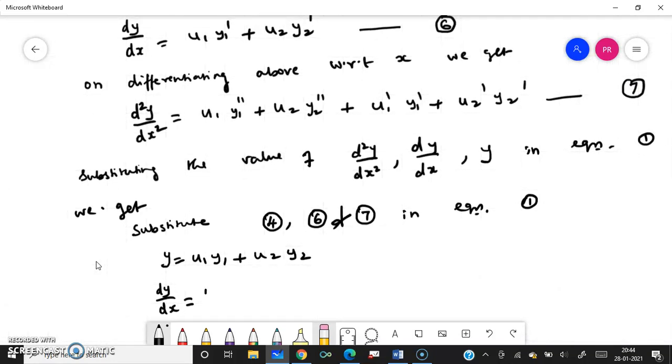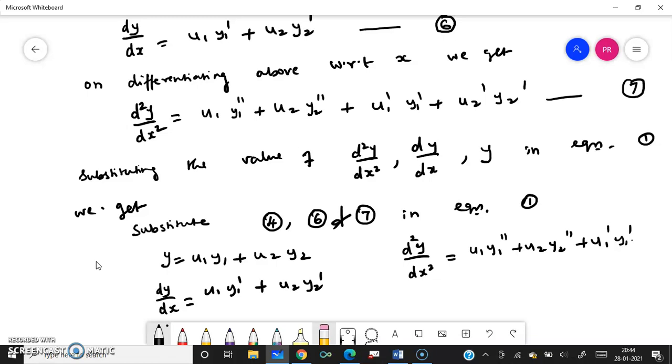It is u1 y1 dash plus u2 y2 dash. What is my 7? d square y by dx square is nothing but u1 y1 double dash plus u2 y2 double dash plus u1 dash y1 dash plus u2 dash y2 dash.